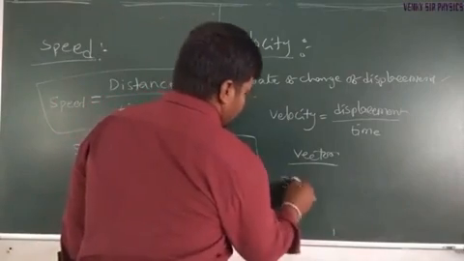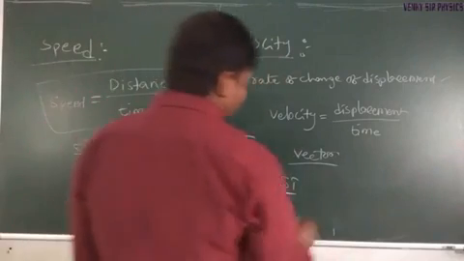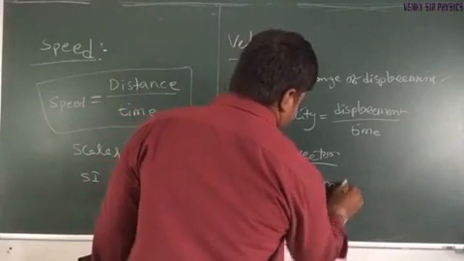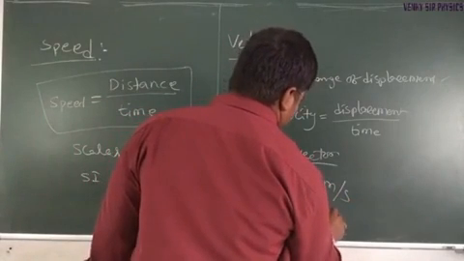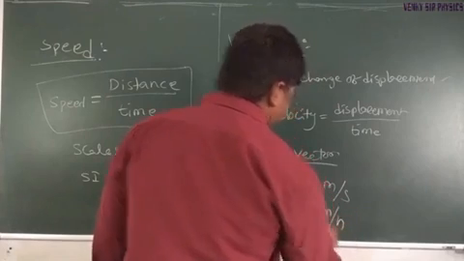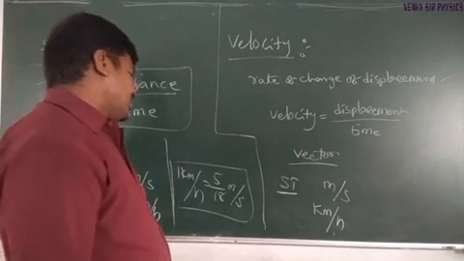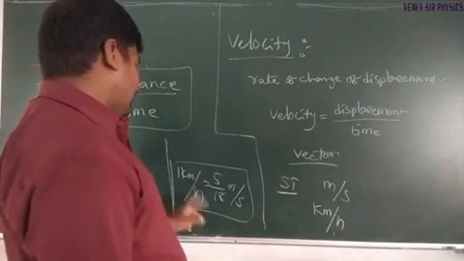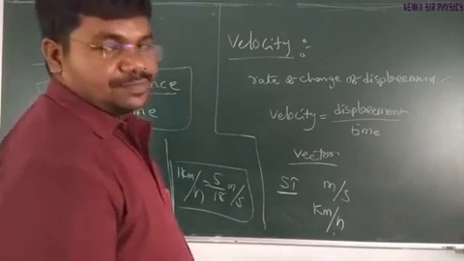Coming to SI units. Both velocity and speed have the same SI unit, that is meter per second. The multiple unit is kilometer per hour. We know the conversion: 1 kilometer per hour is equal to 5/18 meter per second.